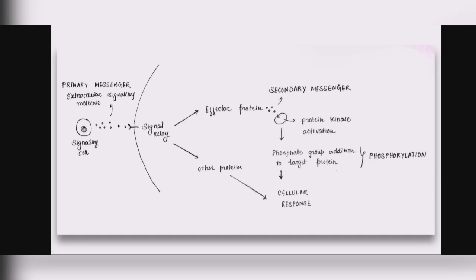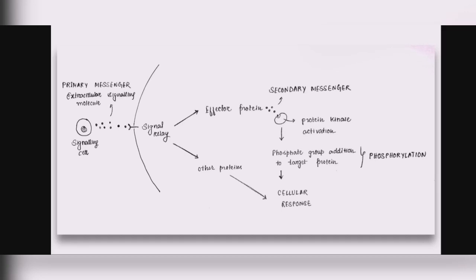So the signaling cells are releasing these signaling molecules which are affecting the cell surface receptor on the target cell, and this is causing a signal relay. That means the signal transmitted by the signaling cell is going inside the cytosol of the target cell.